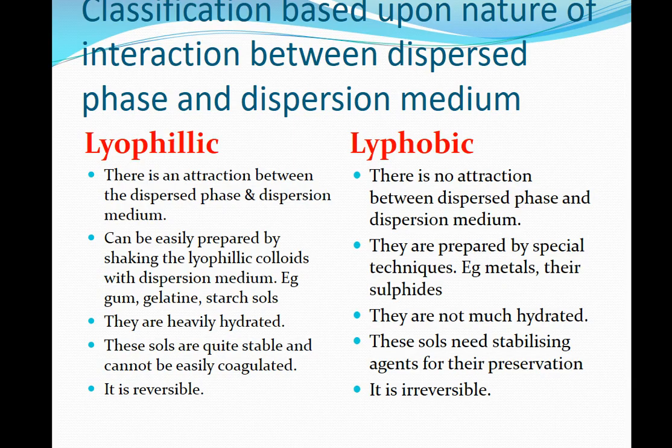So it is liquid loving. Whereas if there is no interaction between disperse phase and dispersion medium, then the colloidal solution is called lyophobic. Lyo means liquid, and phobic means hating. So it is liquid hating.